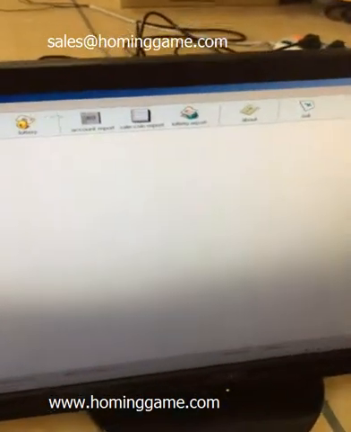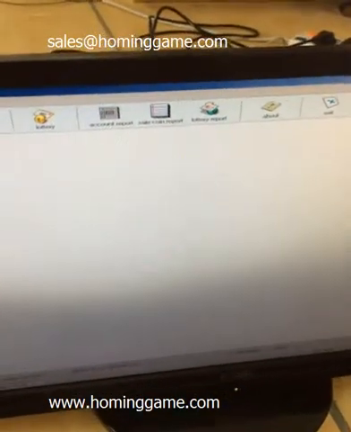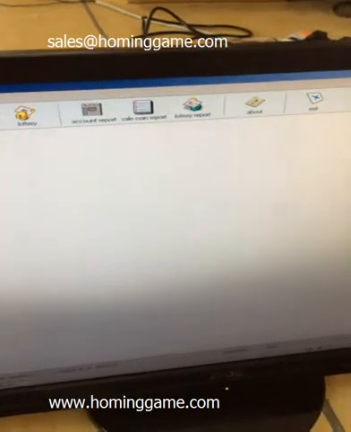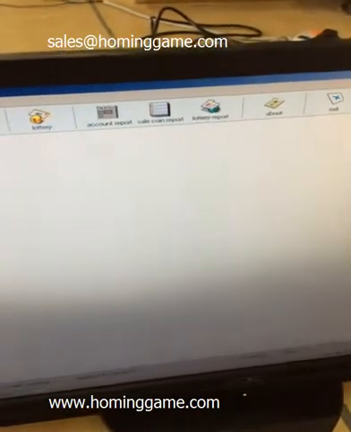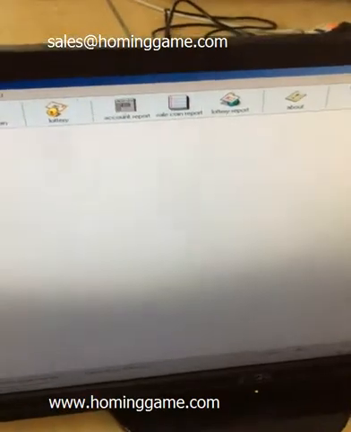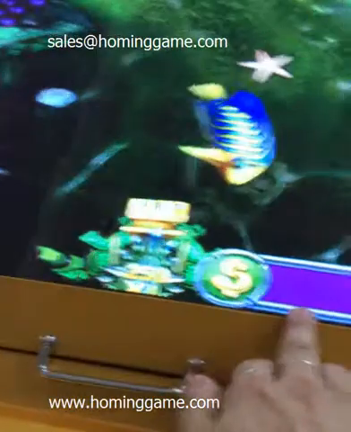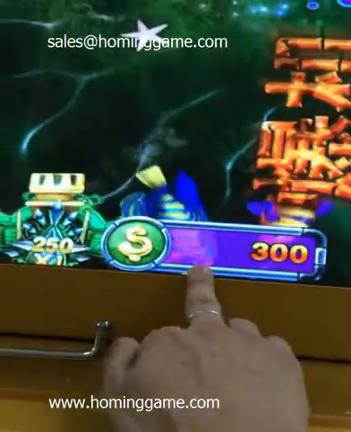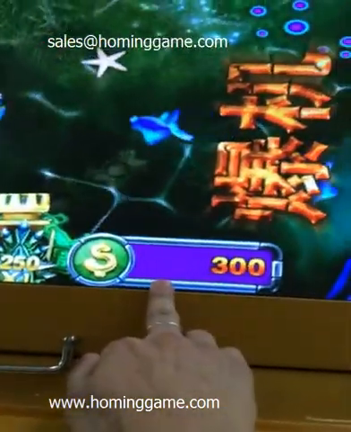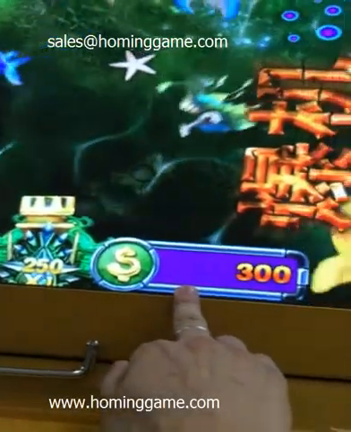Okay, we will show you how the 4F1A printer ticket is managed so the system recognizes that ticket. Let us show you. You can see our dangerous fish. The point is 300, and our setting is 1 USD dollar equal to 4 points.